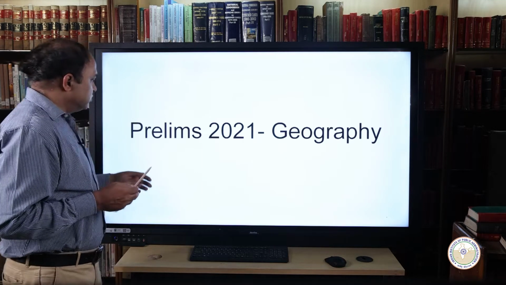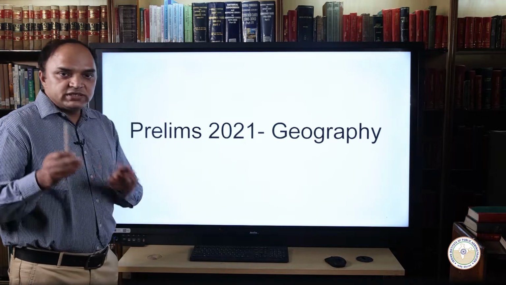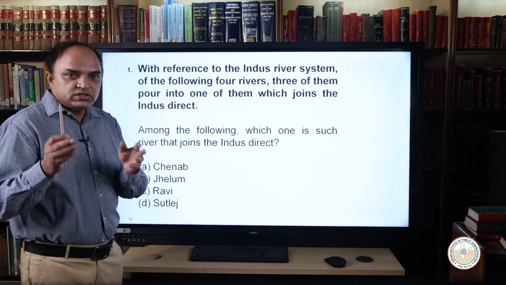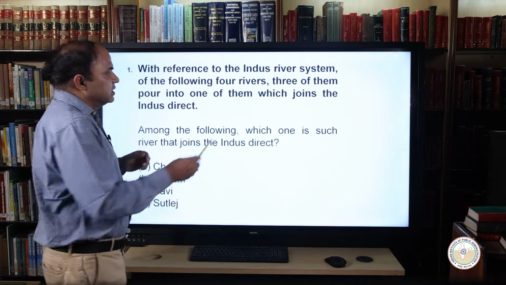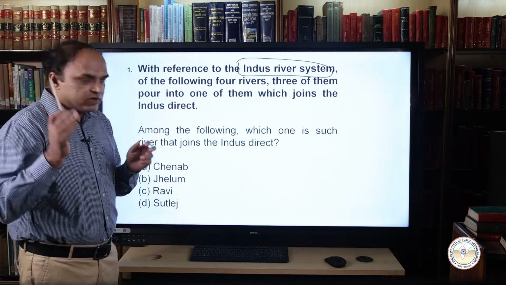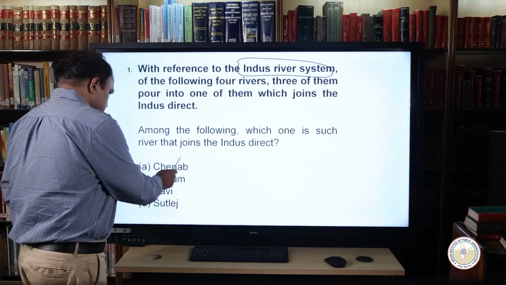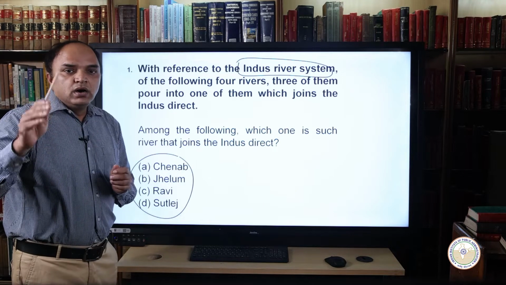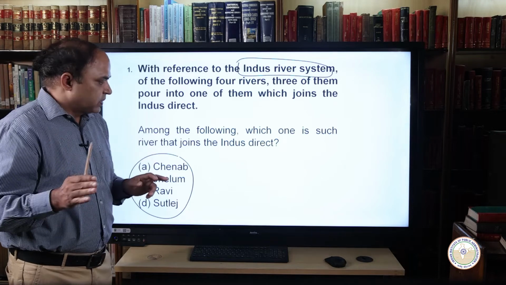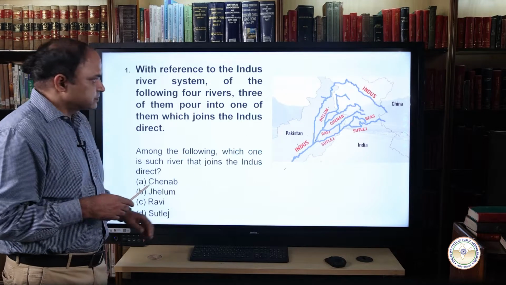In this class, we are going to discuss the prelims 2021 geography questions. So let's start with the first question of 2021. The first question of geography is related to the Indus river system. It is a very tough question to answer. It says that out of the following four rivers, three of them pour into one of them, which joins the Indus directly. So let's look at the Indus river system map first.